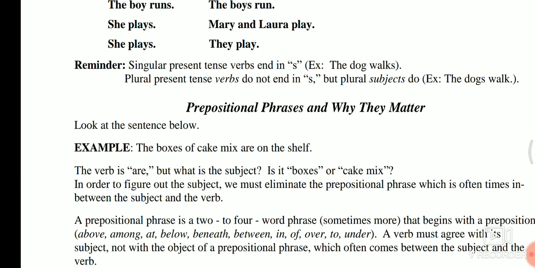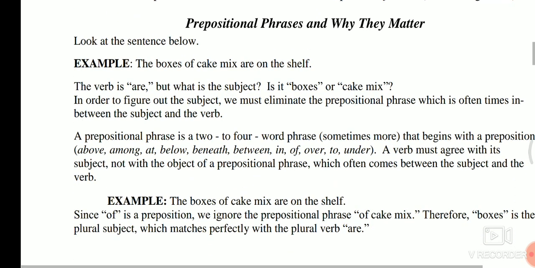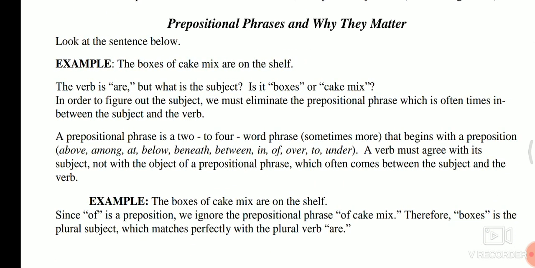So what are prepositional phrases and why do they matter? First of all, I would like to tell you what a preposition is. You might have seen words like is, it, about, they, here, there. All these things are prepositional.